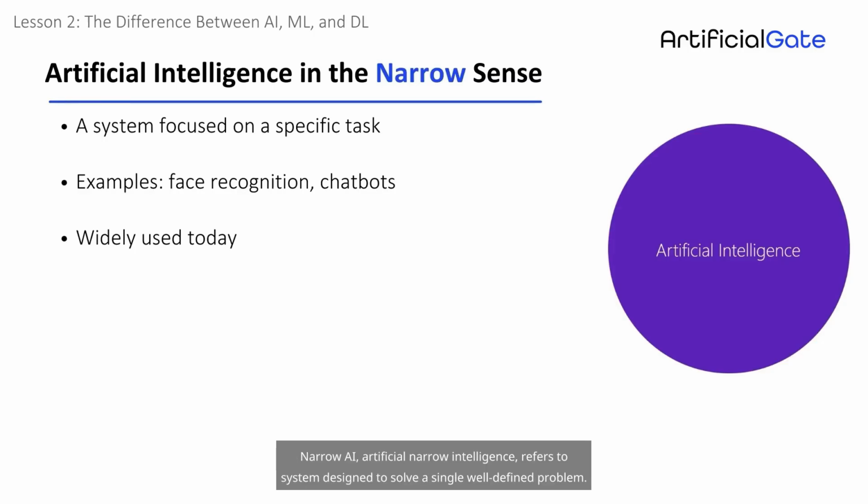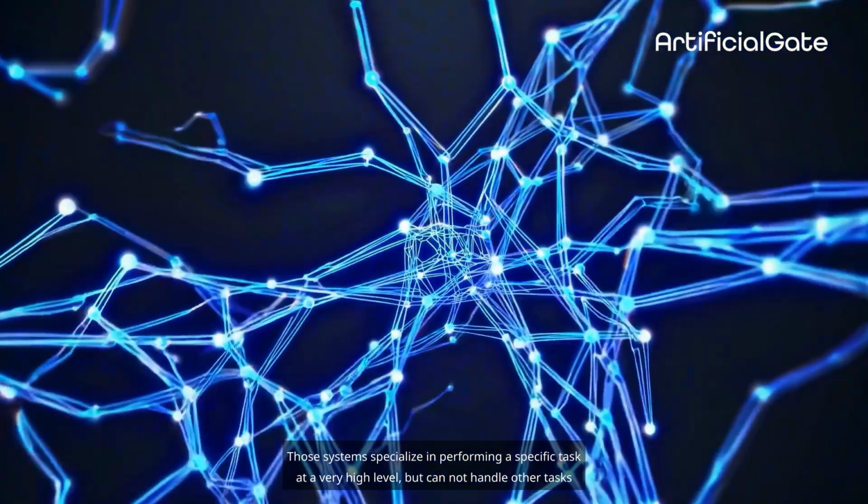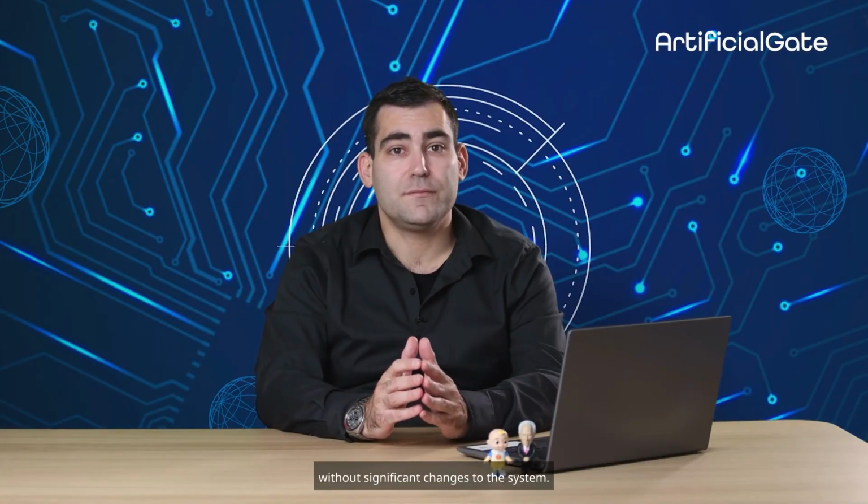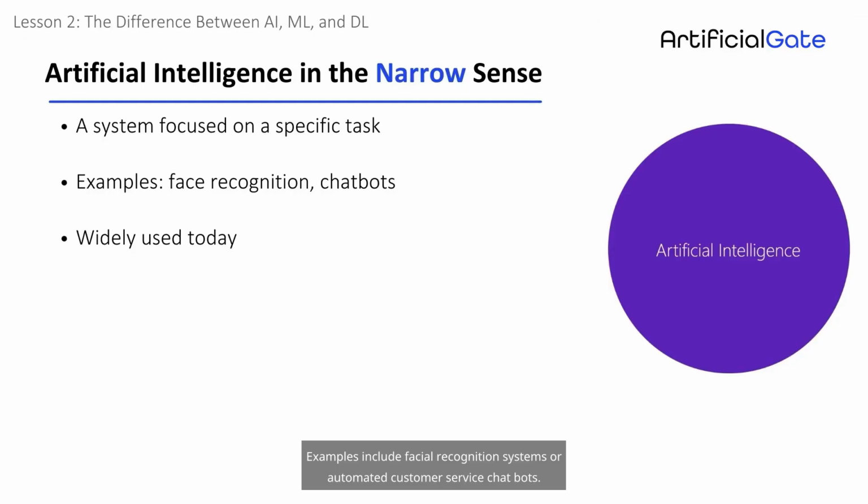Narrow AI, artificial narrow intelligence, refers to systems designed to solve a single well-defined problem. Those systems specialize in performing a specific task at a very high level, but cannot handle other tasks without significant changes to the system. Examples include facial recognition systems or automated customer service chatbots.